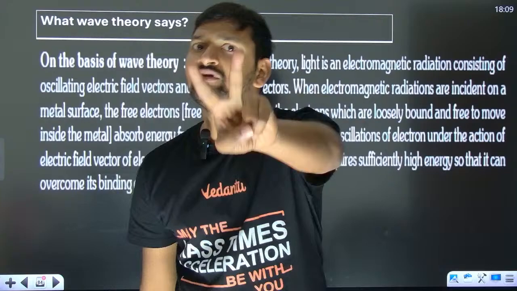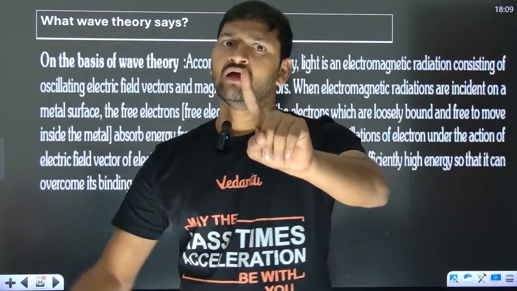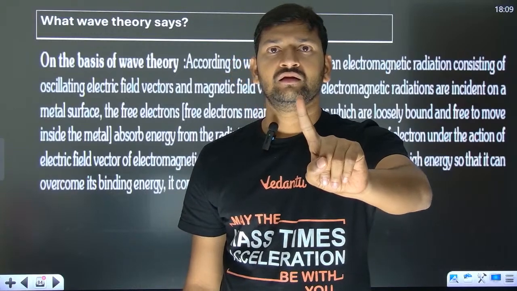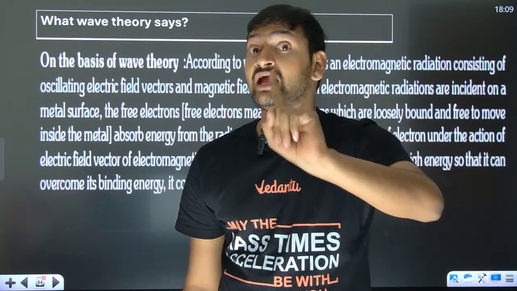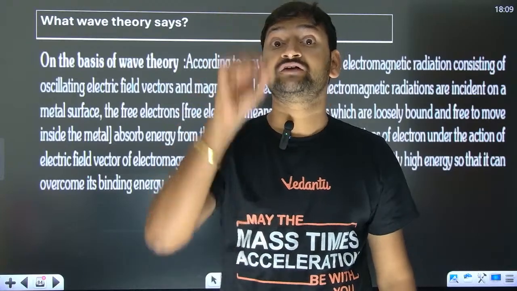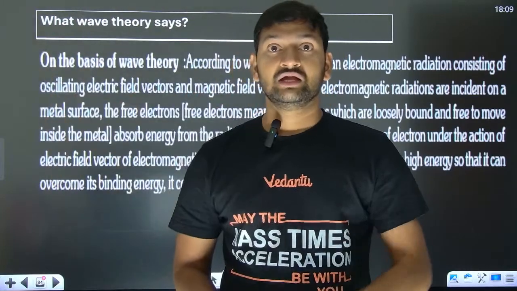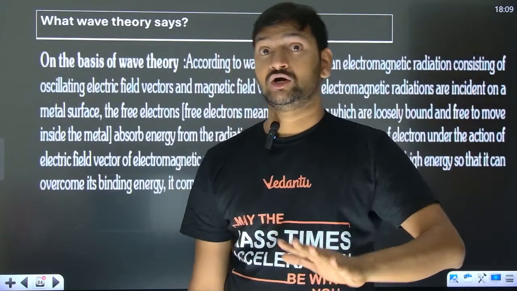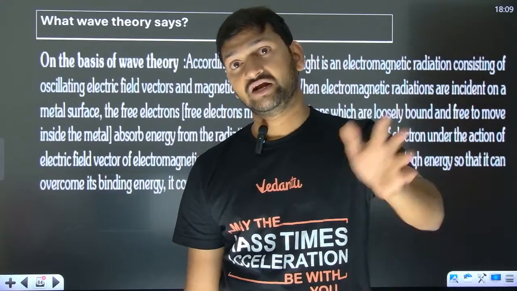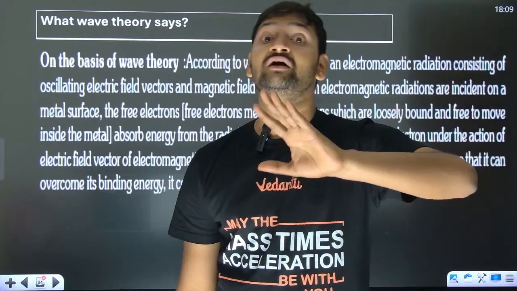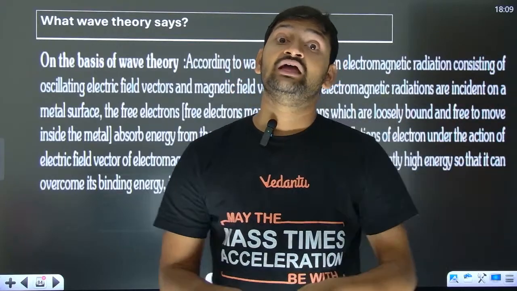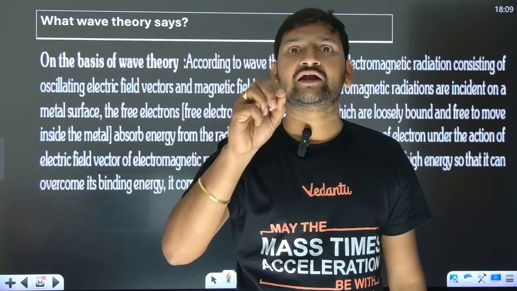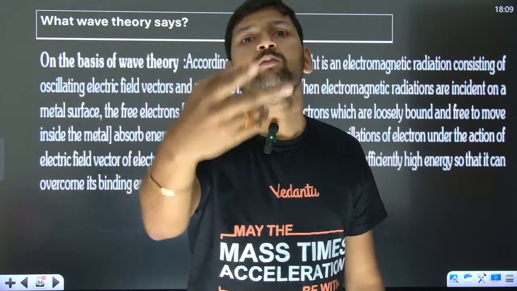So now we have seen two important things. First important thing is that electron takes some amount of time to come out. Second important thing is that no matter whatever the light you throw onto the metal surface, irrespective of how much energy it is going to have, even if it is a small energy one also, the electron will be able to come out, but it will take more time.